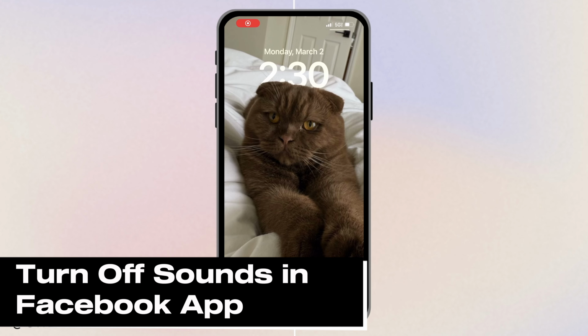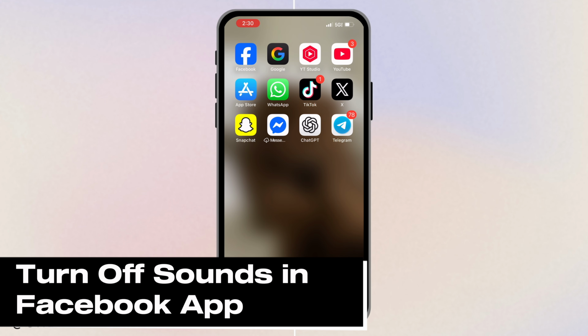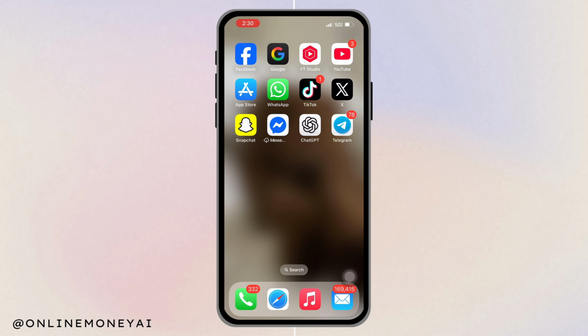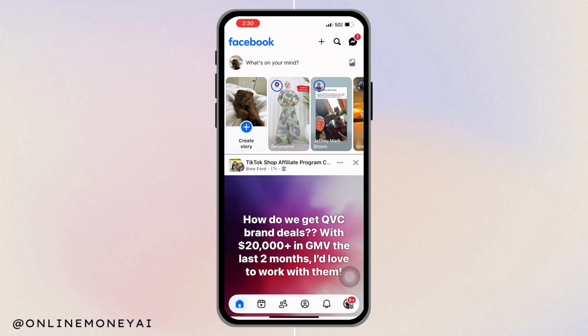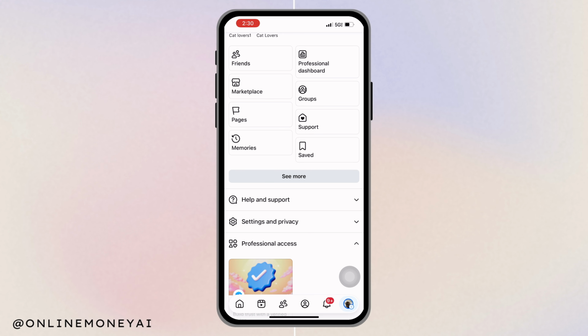Annoyed by the clicking sounds every time you tap something on Facebook? Here's how to turn off sounds in the Facebook app. First, open Facebook. Tap the menu icon in the top right corner, or bottom right on iPhone.